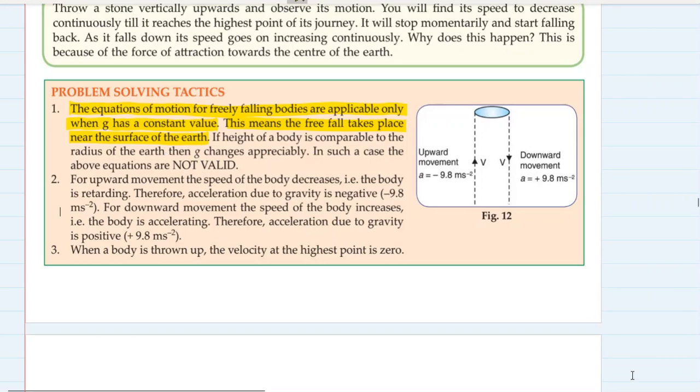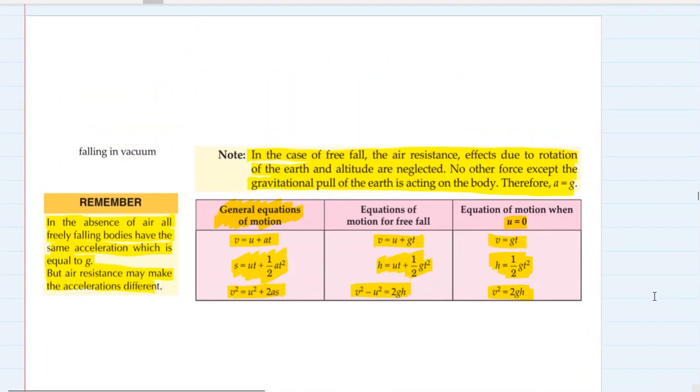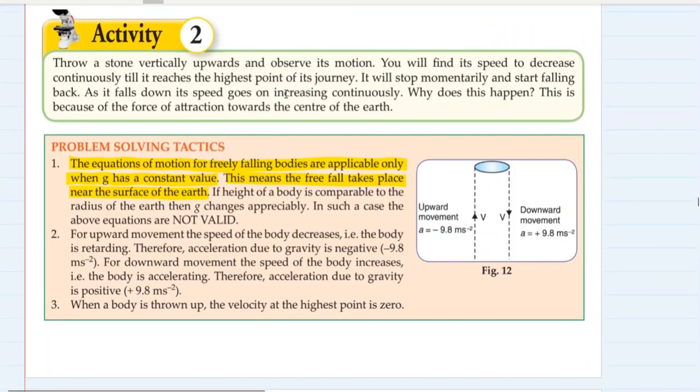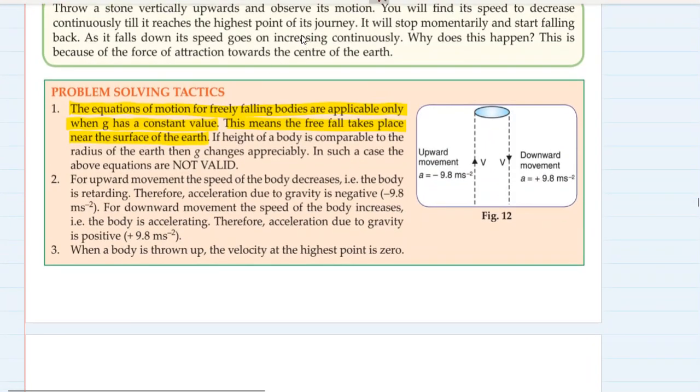I hope you have written the new equations of motion. See, even if you forget these new equations of motion for free fall, doesn't matter. We can derive them instantly for any problem, and I'm going to show you how we do that. If the height of a body is comparable to the radius of Earth, that is, if the height is too high, then the value of g will change appreciably. In such a case, the above equations are not valid.